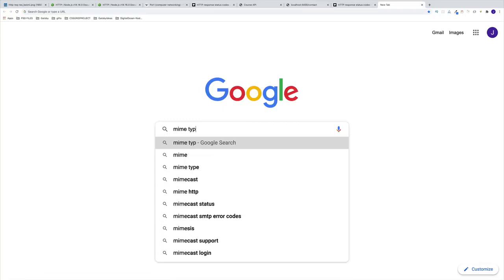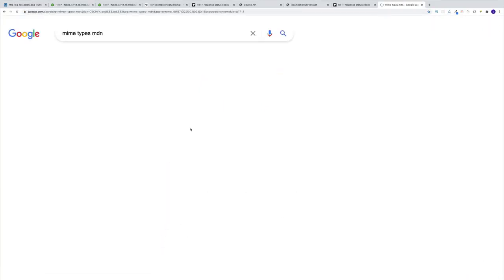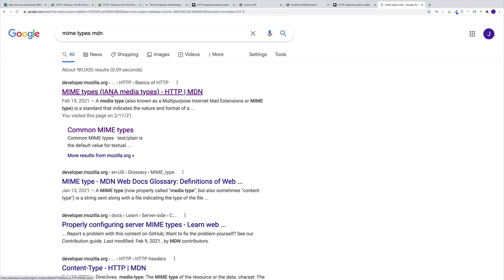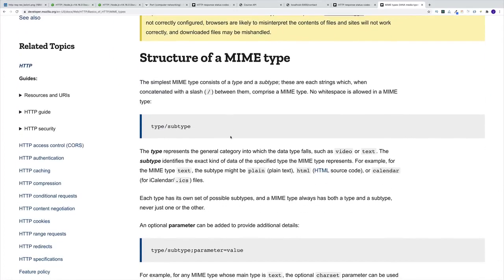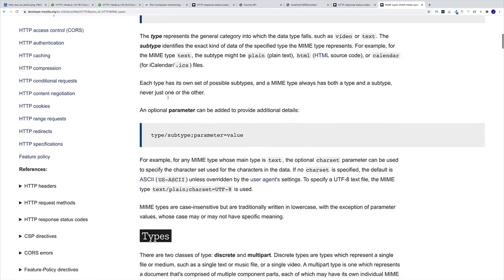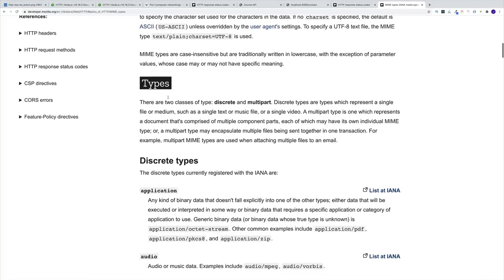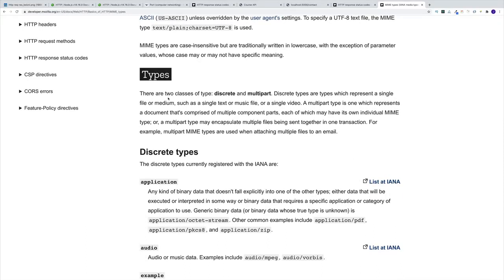And then lastly, let's talk about MIME types. Same deal. Just go to your favorite search engine and just type MIME and types. And again, I suggest using the MDN, and these are just going to be media types. So whatever we're sending back, there's quite a few out there. Now again, Express takes care of that, so we don't need to worry about it. But if you ever need to set it up, I don't suggest memorizing them. The ones that you'll need to use, you'll pretty much be able to Google right away. You can also use the NPM packages. So no, you don't need to go and memorize them.